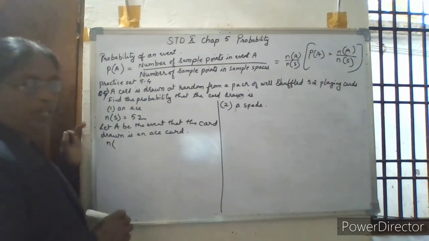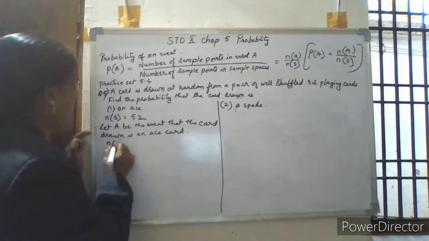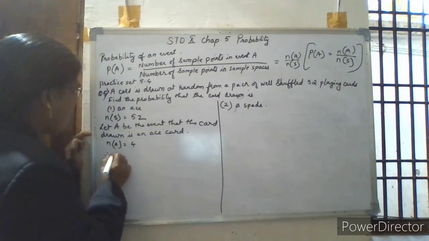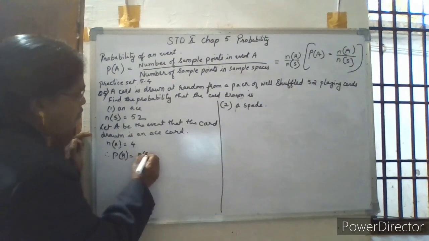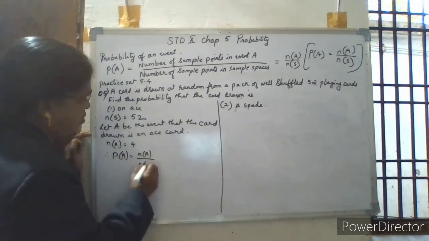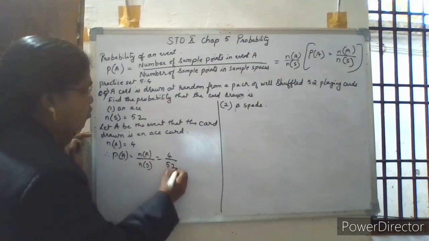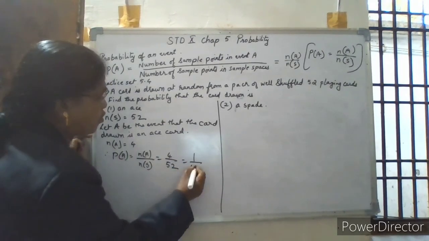So the number of elements of event A is equal to 4. So the probability of event A is equal to the number of elements of event A upon the number of elements of the sample space, that is equal to 4 by 52. So it is equal to 1 by 13.